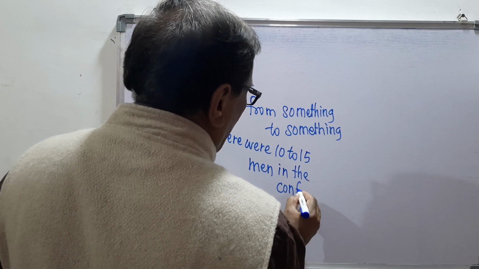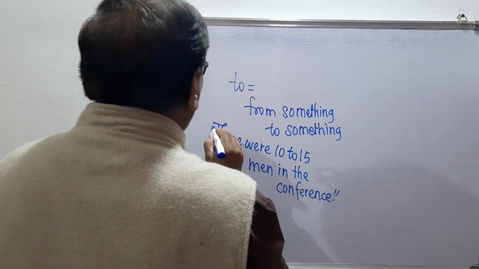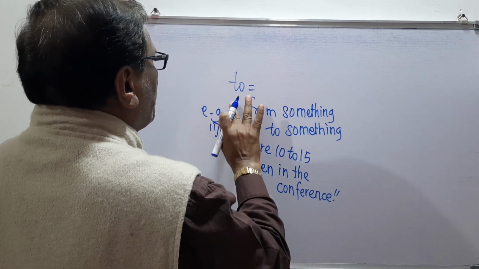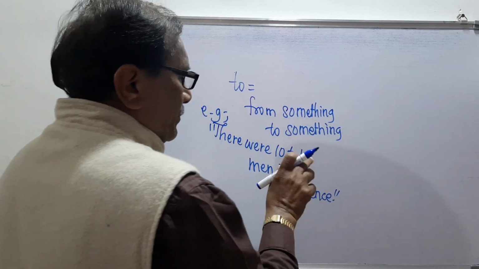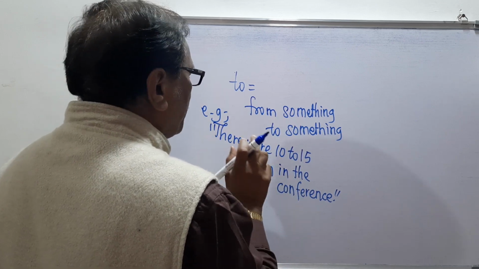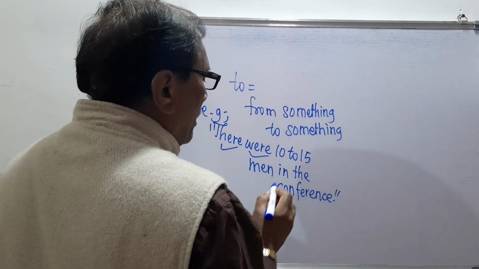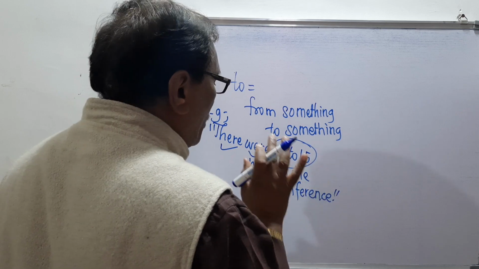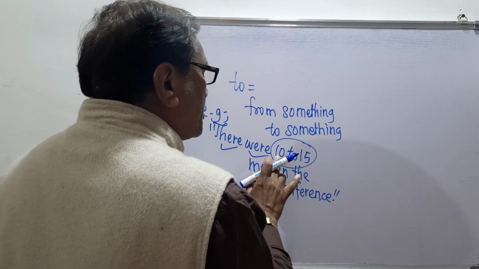Remember, in the conference. So what is the explanation? The explanation is that "to" means from something to something. Here there were 10 to 15 means not exactly 15 or not exactly 10.